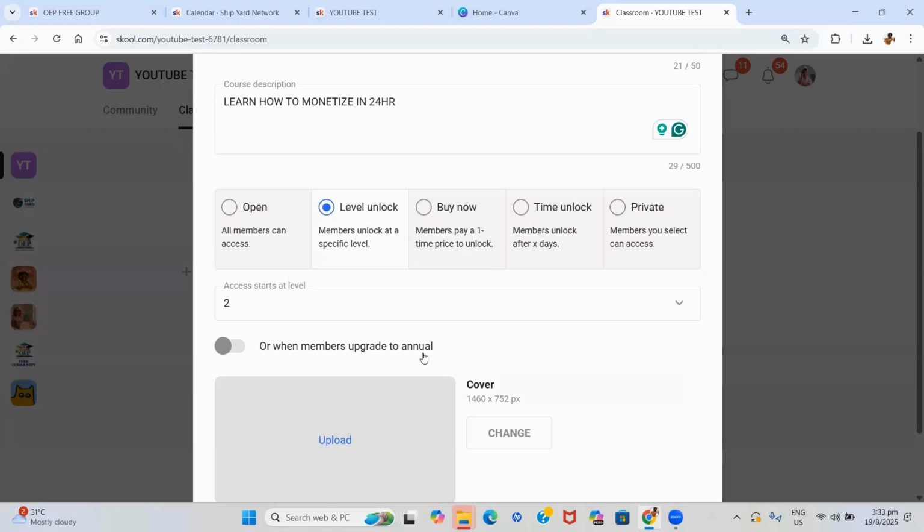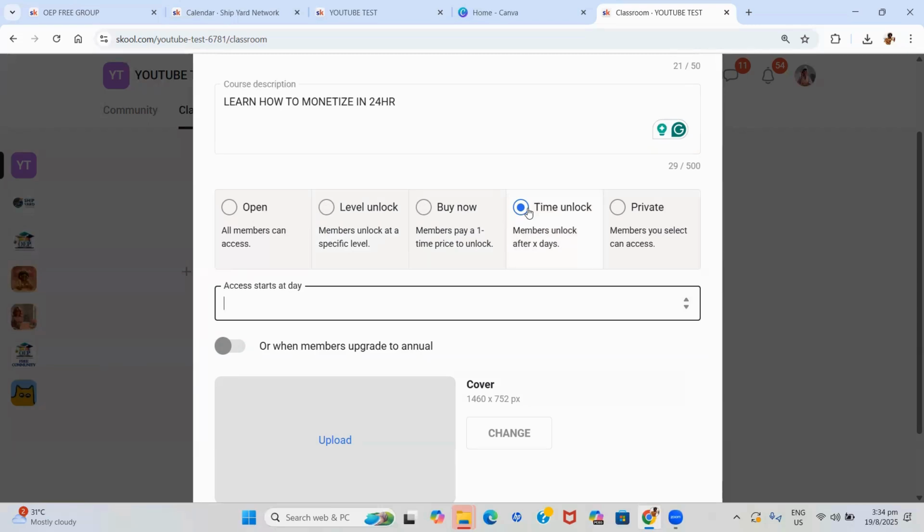If you have a yearly basis option, you can also select one of these and also select the year option. So either they unlock it once they have reached whatever level, or once they have subscribed to an annual subscription. And then you have the time unlock.